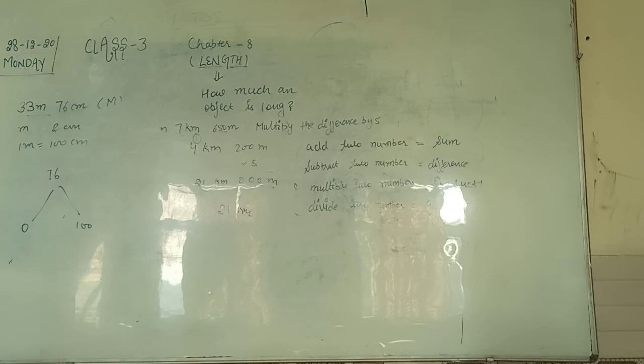But see, to make it 0, इसको 0 करने के लिए I have to subtract 76, right, and इसको 100 करने के लिए I have to plus 24. Which one is less? 76 or 24? 24 less है आपका, right?